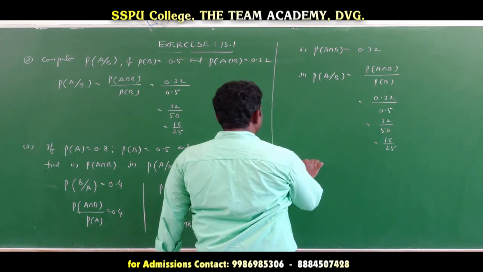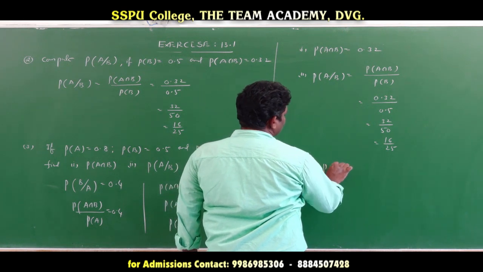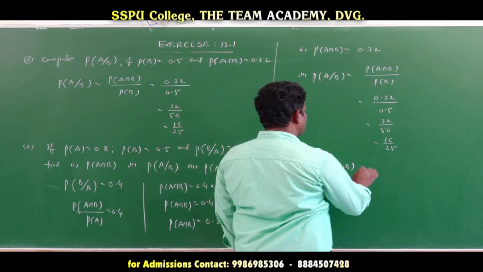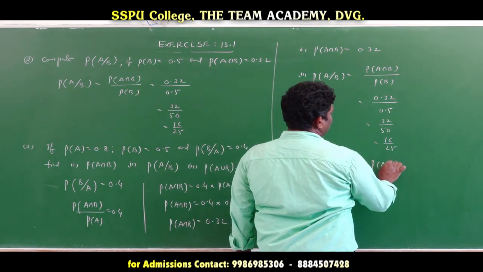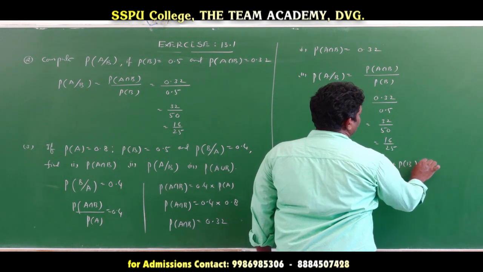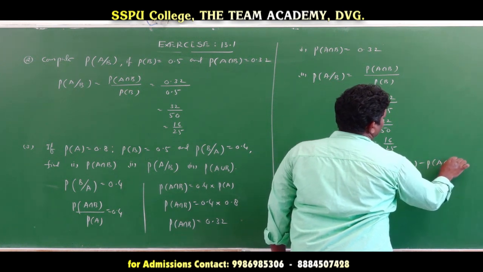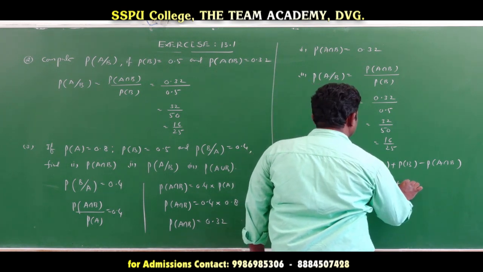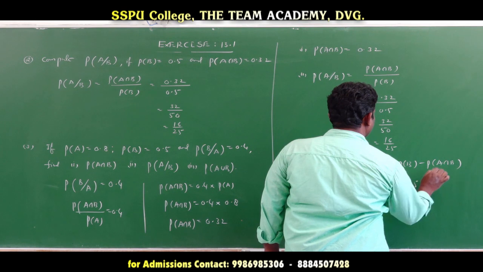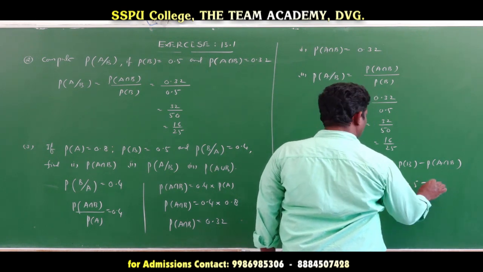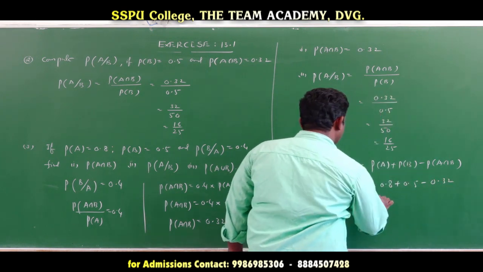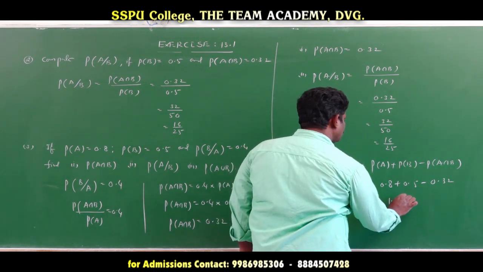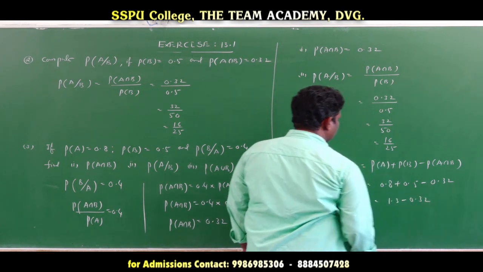The third case: probability of A union B is given. Probability of A union B uses the addition theorem in probability: probability of A plus probability of B minus probability of A intersection B. Probability of A is 0.8, plus 0.5, minus probability of A intersection B, which is 0.32. Then 0.8 plus 0.5 is 1.3, minus 0.32. Then how much?